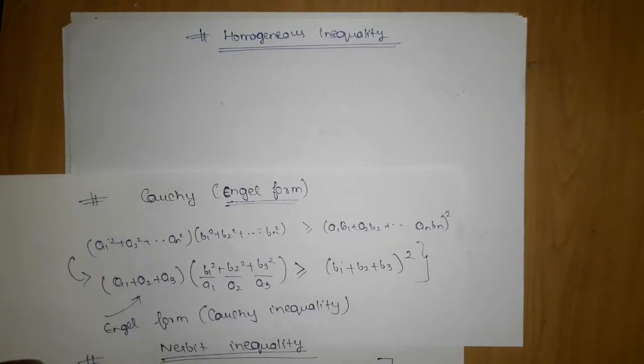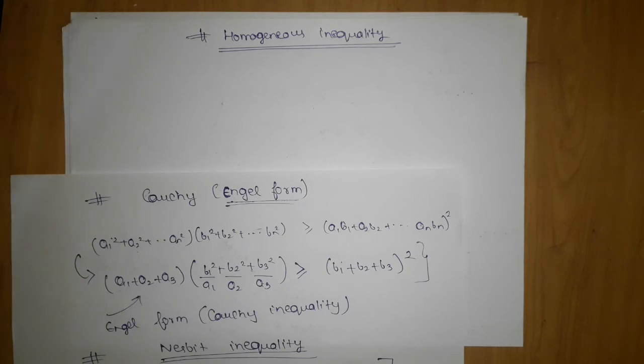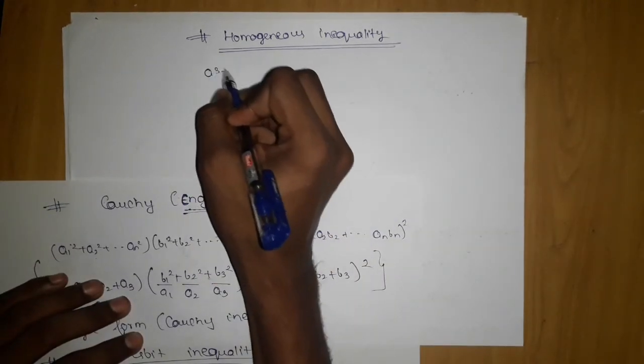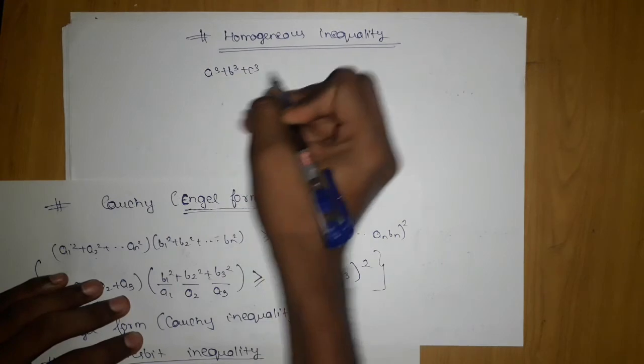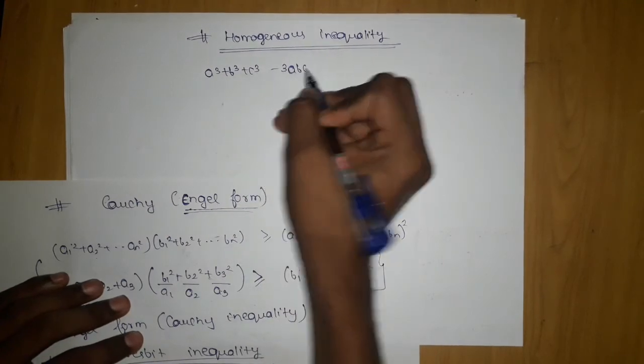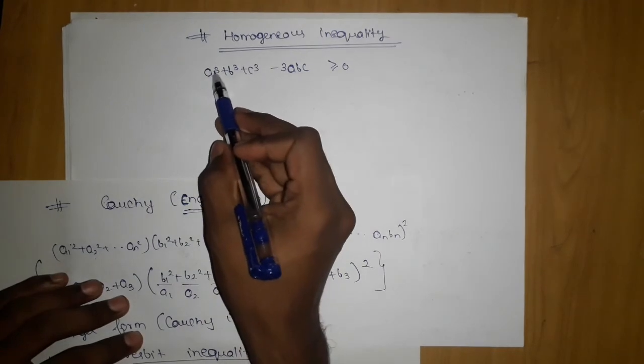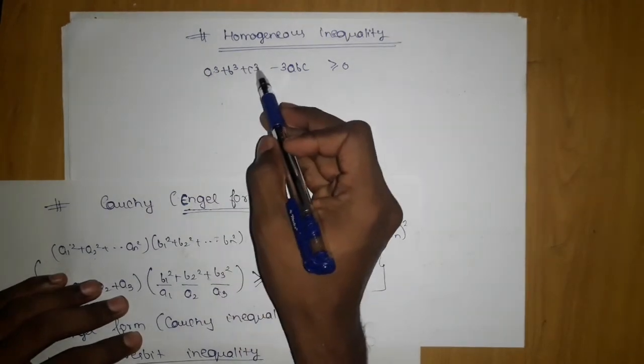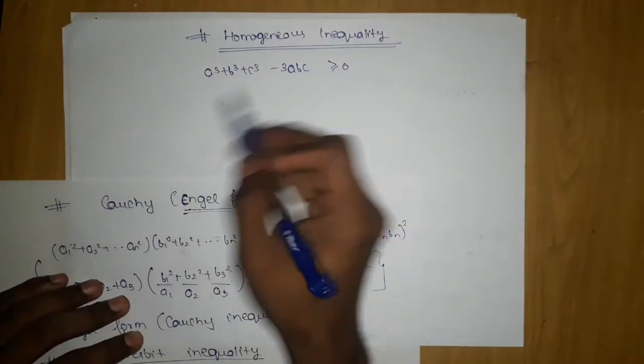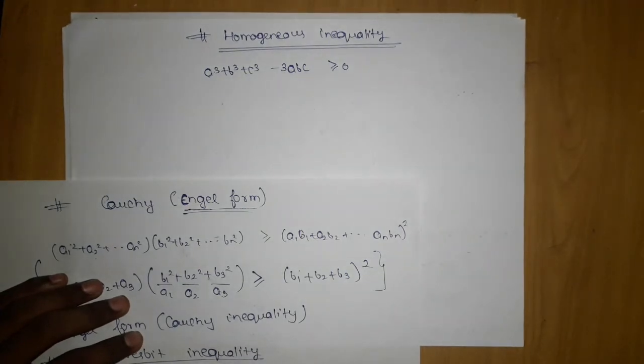Whenever there are terms whose degree is 0, like here if I consider a cube plus b cube plus c cube minus 3abc, it is greater than equal to 0. Here all the terms have degree 0.